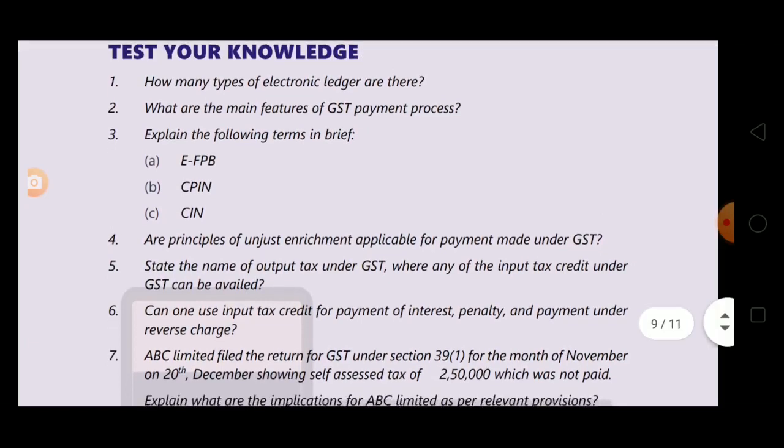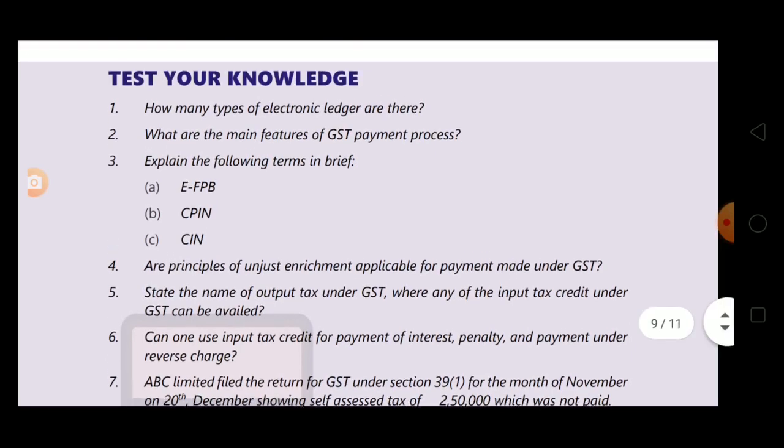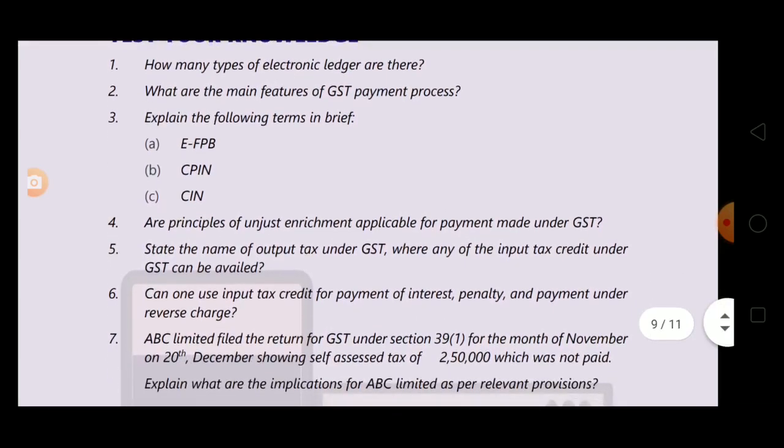Now let's start with unit 1. There are 2 units in this chapter. Unit 1 is payment of tax, interest and other amount, and unit 2 is TDS and TCS. So first we'll do the questionnaire of unit 1. Okay, payment of tax, interest and others.